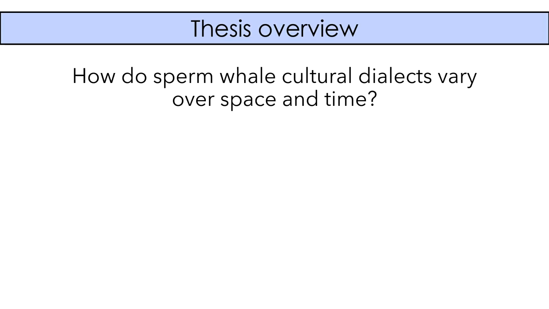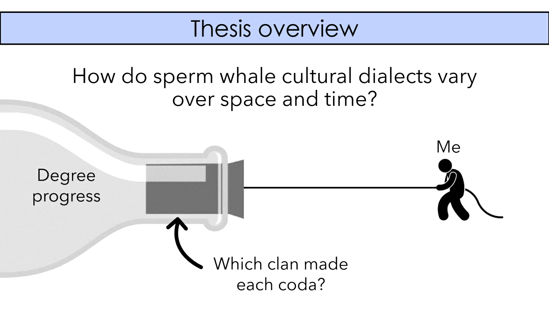So the overarching goal of my PhD thesis has been to determine how sperm whale cultural dialects vary over space and time. But a persistent bottleneck on my research has been this question of how best to determine which clan made each coda if you're just given an acoustic data set.